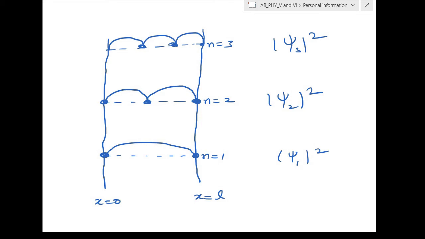Okay, so now see here, how many states are available for the particle? n equal to 1, 2, 3, 4 are there. So the probability of finding the particle in the n equal to 1 state is maximum at x is equal to L by 2. This is x is equal to L by 2. So like that, the particle will be inside the box but not everywhere.